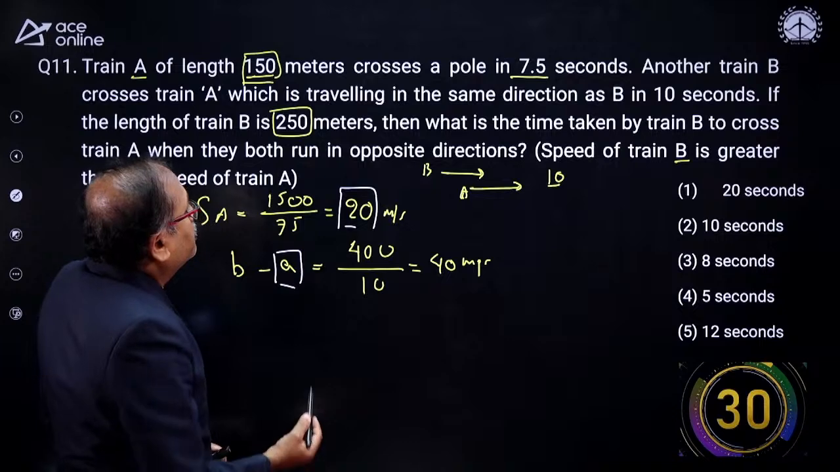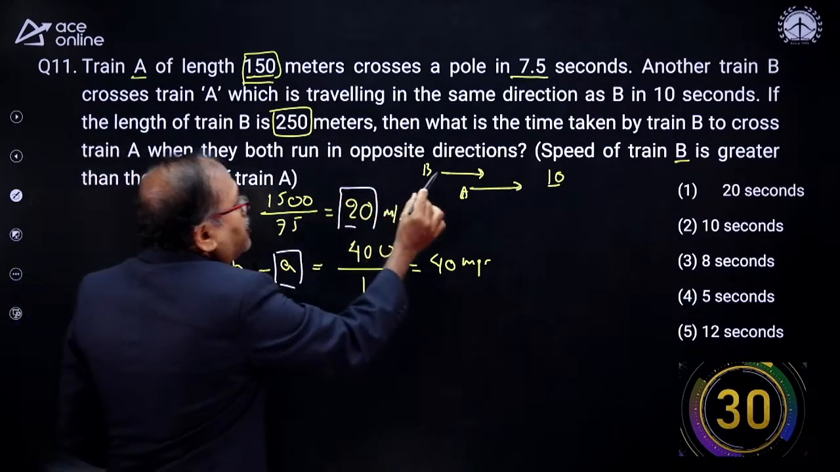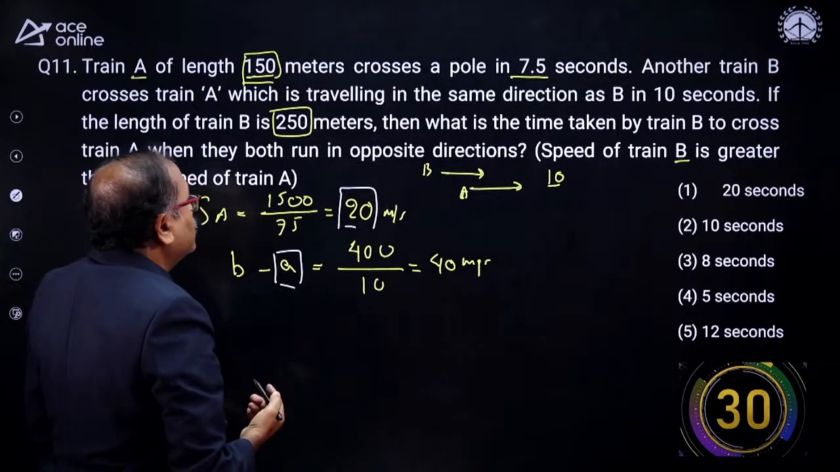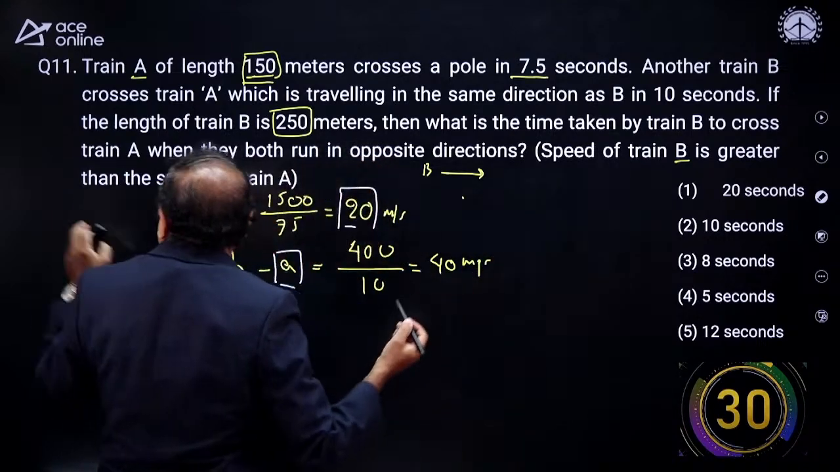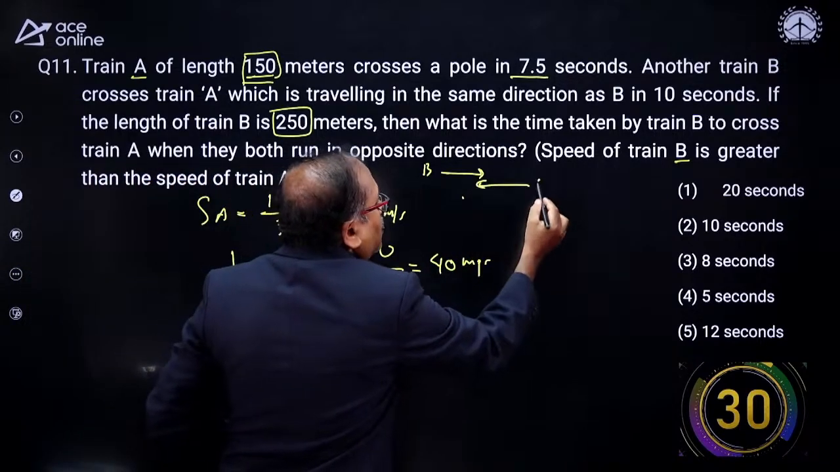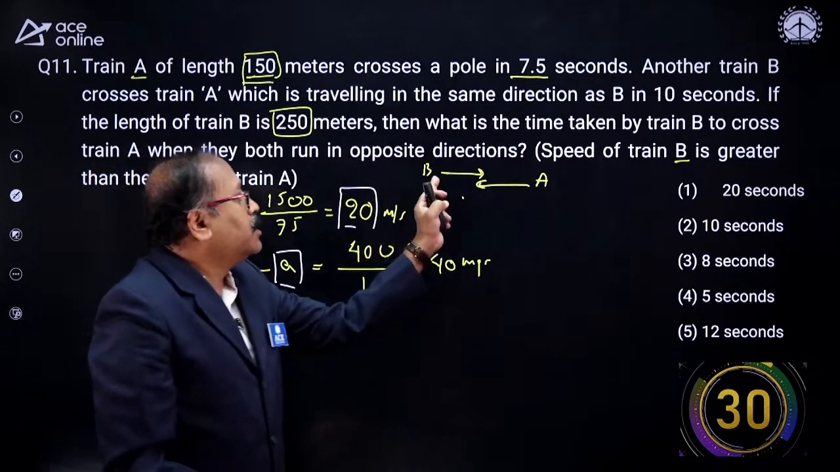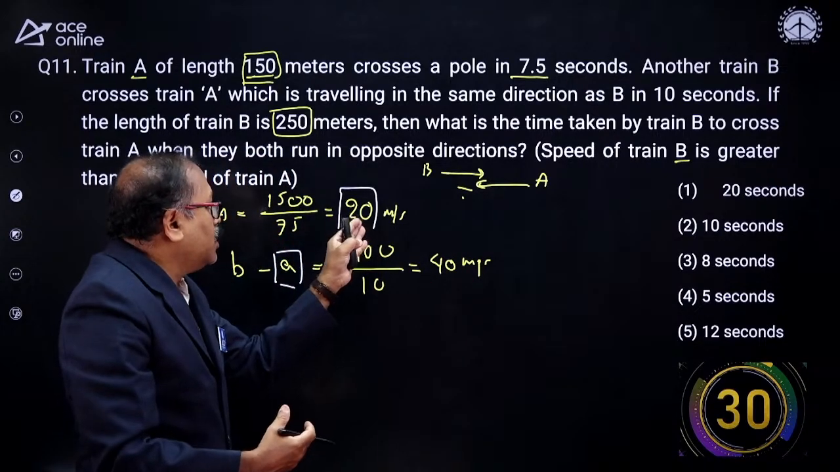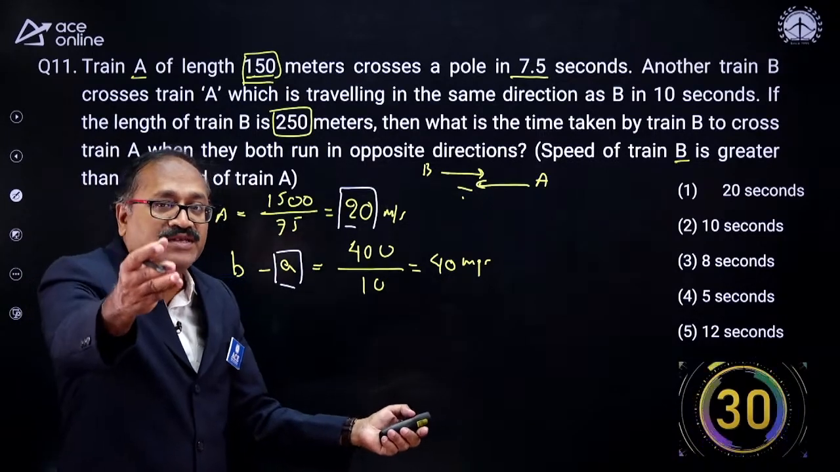So what is the question then? What is the time taken by train B to cross A when they are running in opposite direction? When they are running in opposite direction, how much time will it take to cross each other? That is what the question is. I need the total distance, which is already 400, and I need the relative speed, as they are in opposite direction, A plus B. I already know A is 20. Find out B and you get the answer. Here is your 30 seconds, my friends.